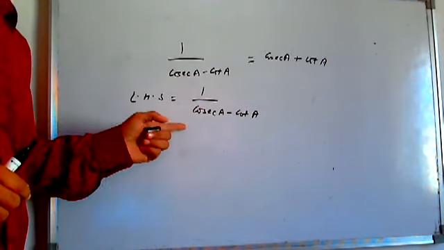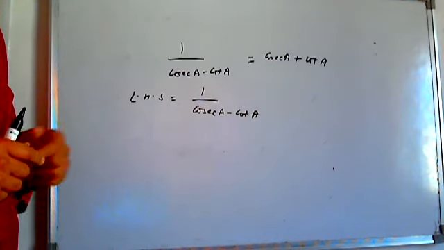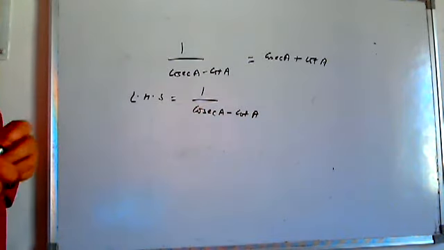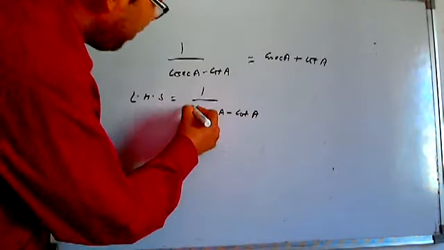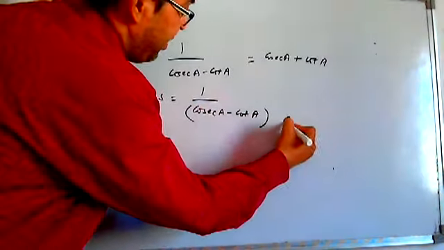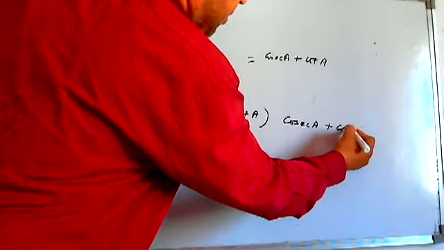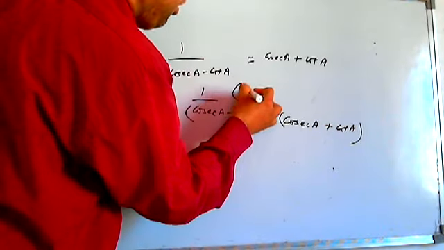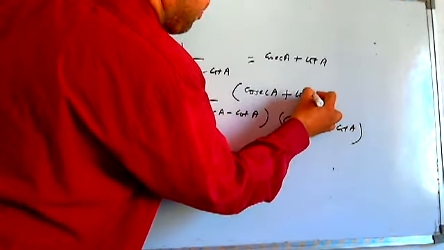See here, I have to get the RHS, and do we get any relation between cosec and cot? Yes. If somehow we get cosec square minus cot square, that is 1, then why don't we go for rationalizing this? We rationalize by multiplying by cosec a plus cot a, and in the numerator as well we have to multiply by cosec a plus cot a.